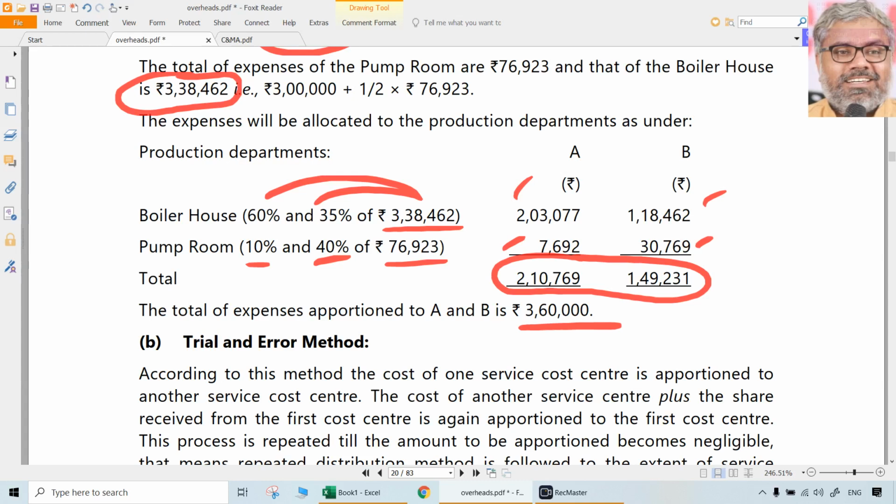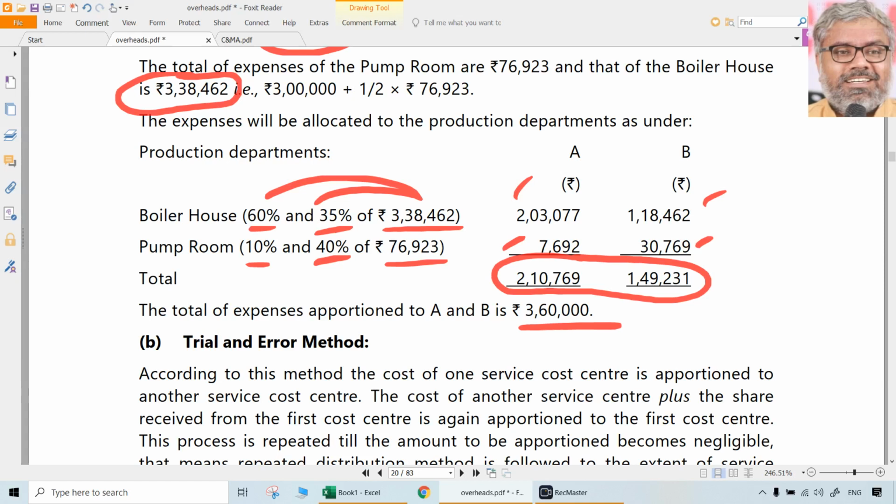Originally B was only 3 lakhs, but now we got B how much? 338,462, which was including some portion from P also. So whatever that 3,38,462 or 76,923 in this case, have to be apportioned using percentage basis. That is the main point, and that has to be applied carefully. If we don't do it correctly, arithmetically, what happens? Total will not match. That will tell us. Automatically we will come to know somewhere we did some mistake.